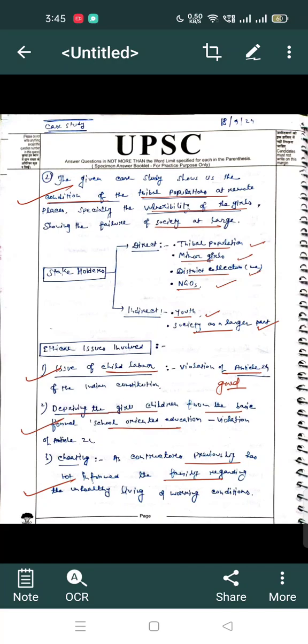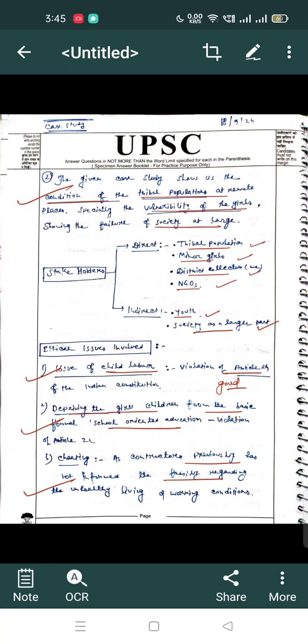After reading the case studies, we have to start with things like what the case study is referring to, the whole story, what it tries to narrate, what the summary is as a whole. So the given case study shows us the condition of the tribal population at remote places, especially the vulnerability of the girls, showing the failure of society at large.